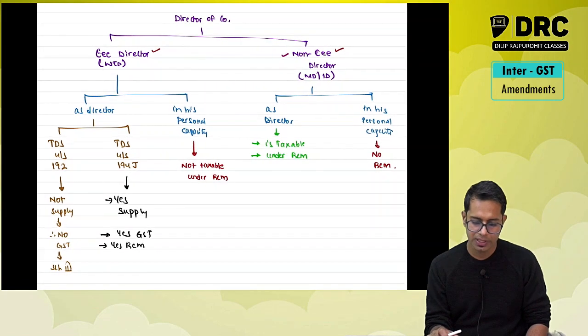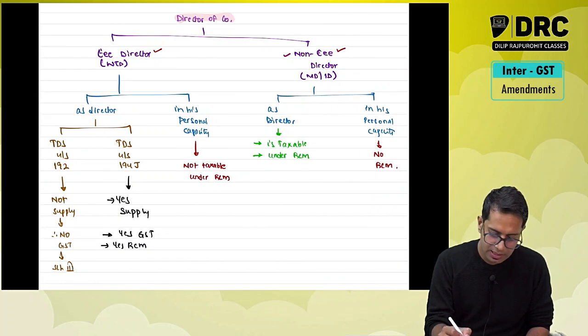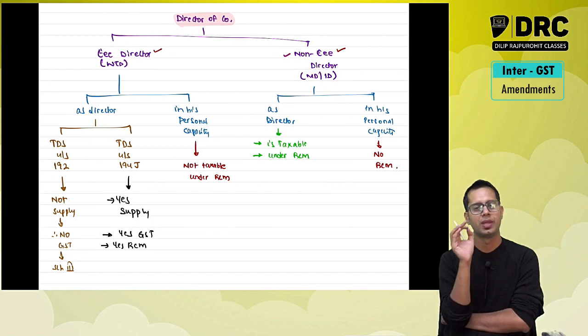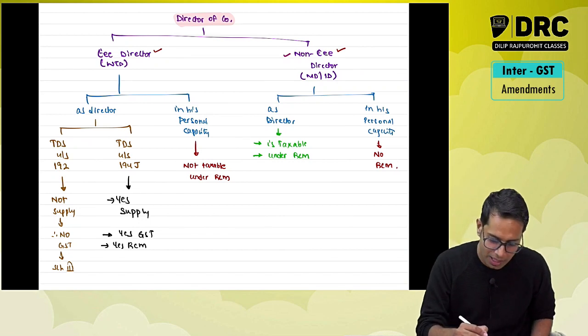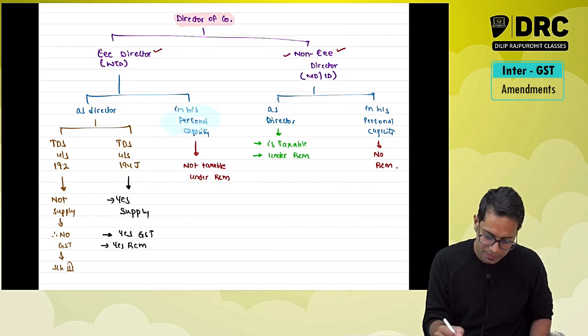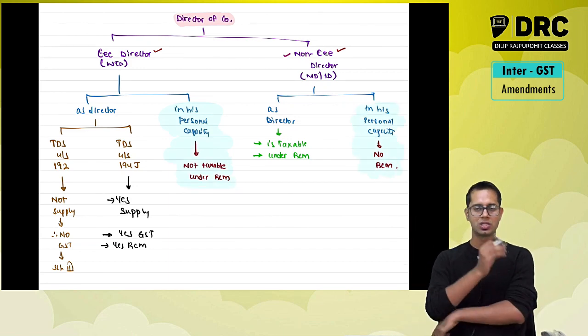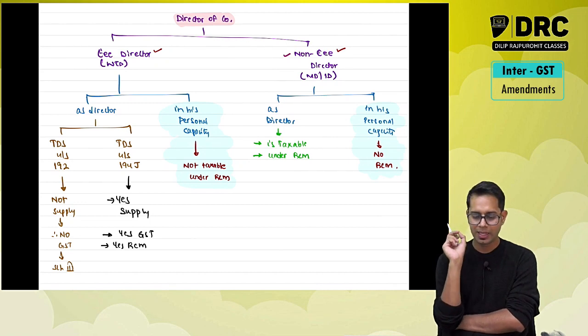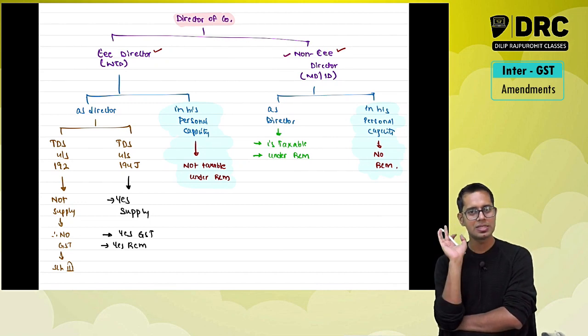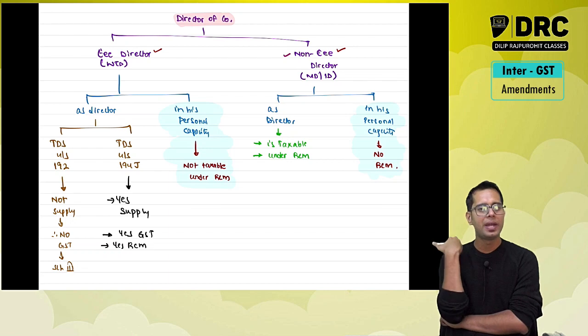This is the crux of this entire discussion which I just now made. So services given by director. The amendment which is there is with respect to only one point, which is this: services given by director in his personal capacity. Not an amendment, it is just a clarification. Services given by the director in his personal capacity is not treated as supply, because it is an independent service.